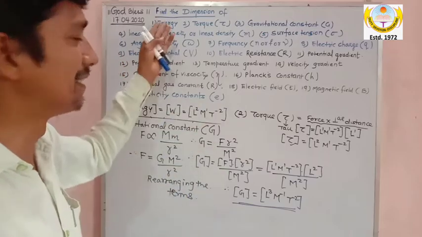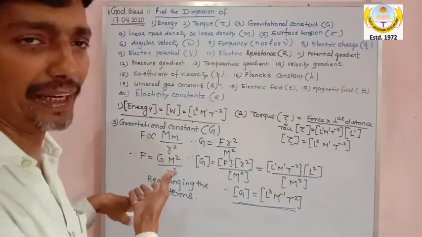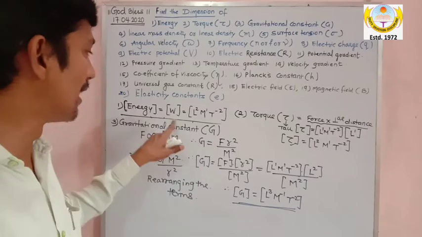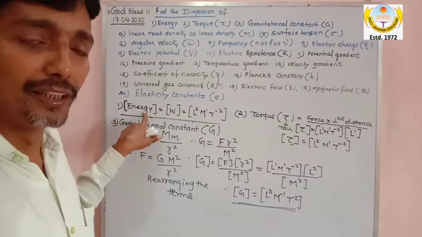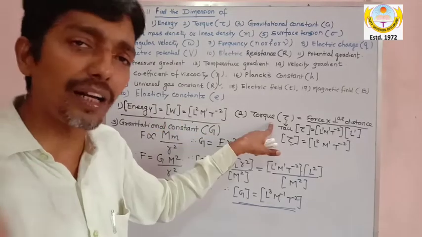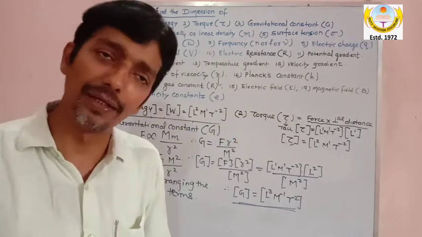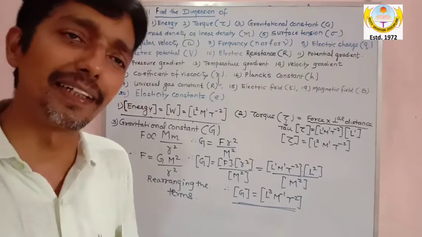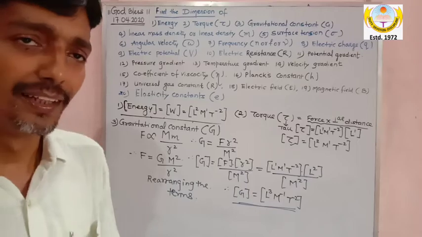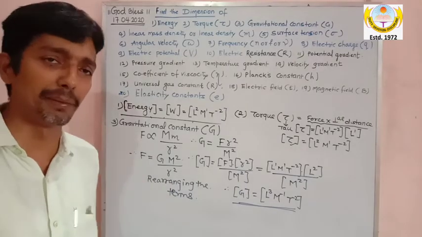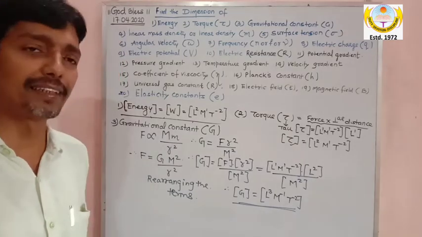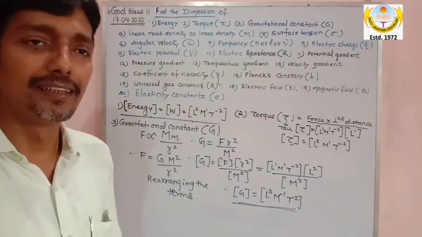You cannot say work and energy, because work is a form of energy. I have taken energy separately on purpose, so that you should be aware of this language also, that work is a form of energy. So don't say work and energy have the same dimension. Instead say work and torque have the same dimension, because energy is ultimately work, and work is a form of energy.